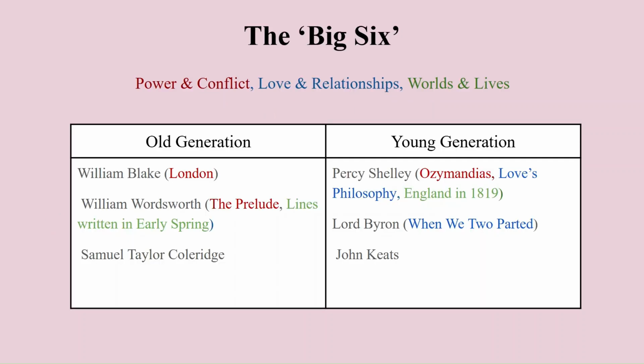So, Romanticism starting is usually attributed to these big boys here, the big six. Some of these poets are on the syllabus and some aren't. I'm pretty sure Coleridge is not on the syllabus, but Shelley definitely seems to be the popular one for the exam board. The reason it's done like this is because some of the poets are old enough to be the others' dads. Poets like William Blake and William Wordsworth, both of whom are on the syllabus, were revolutionary in the literary sphere because they completely changed how people approach poetry.